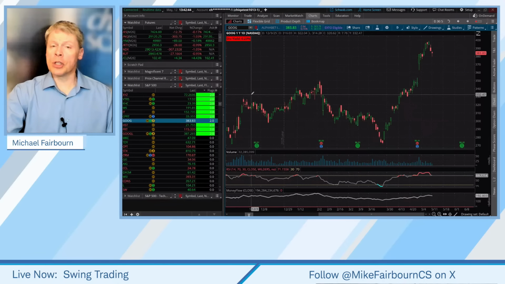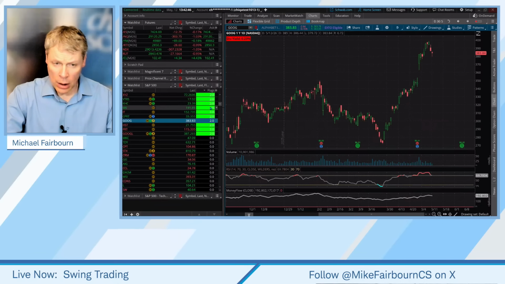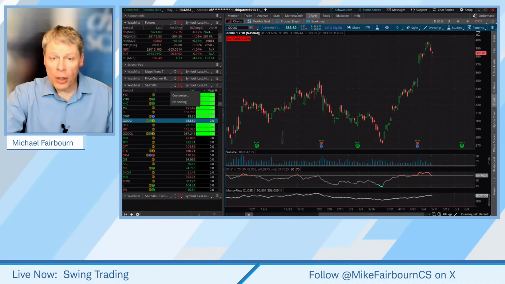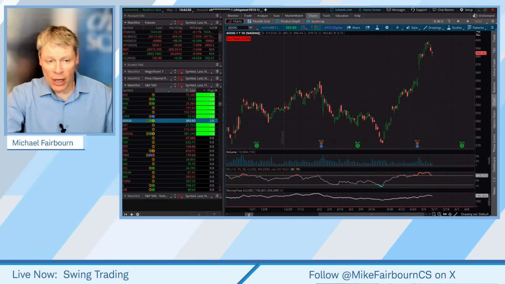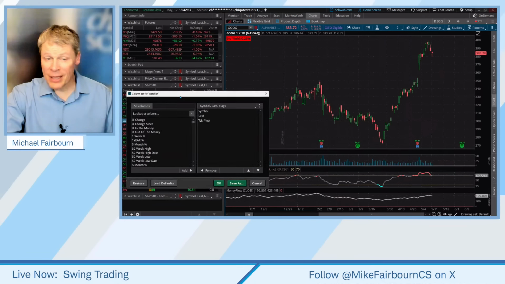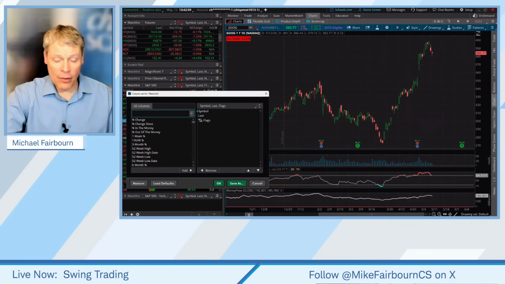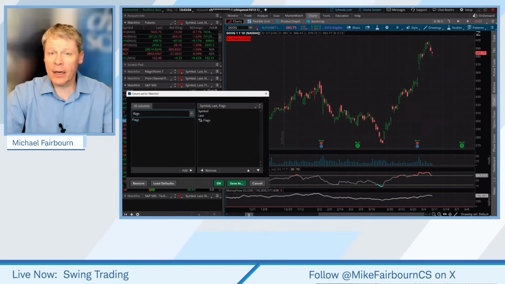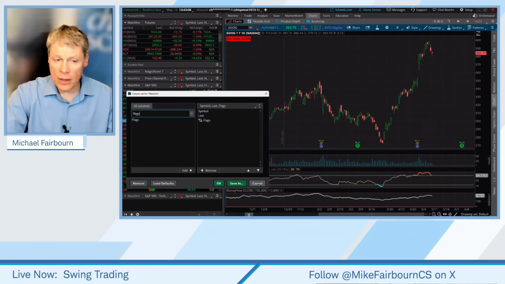This is a little bit different because this is a column study. So where are you going to find the columns? Right click on a column, either in your Market Watch tab or down here in your watch list under customize. It's different. I've added this down here. You just type in flag. Well, I named it flags, and there's your flag right there.